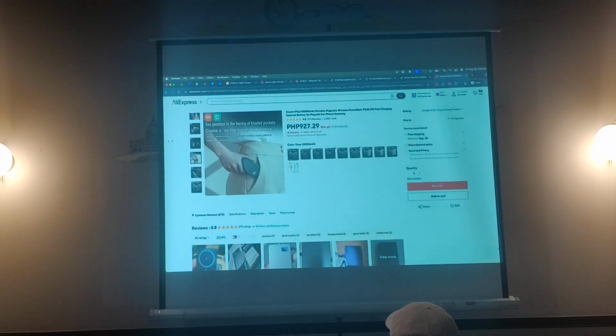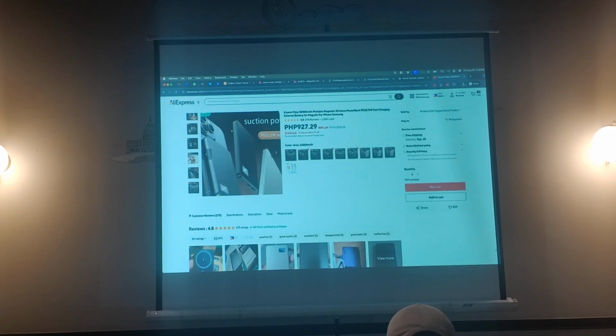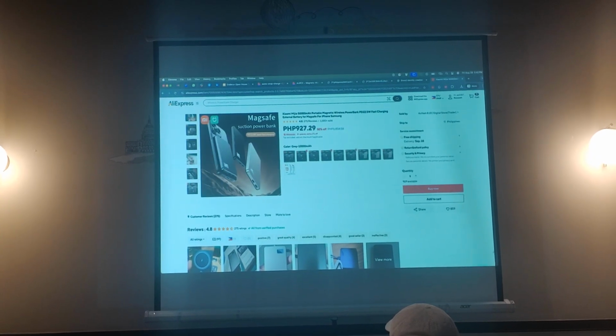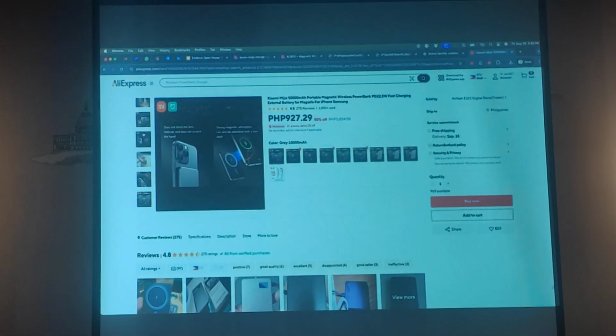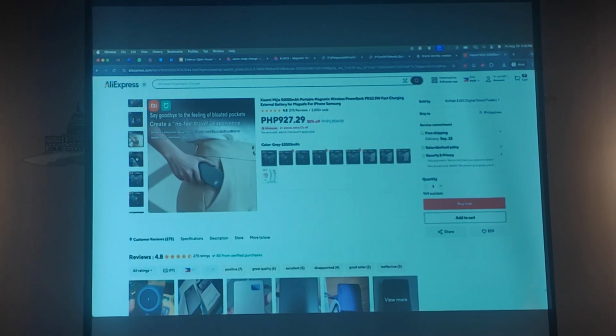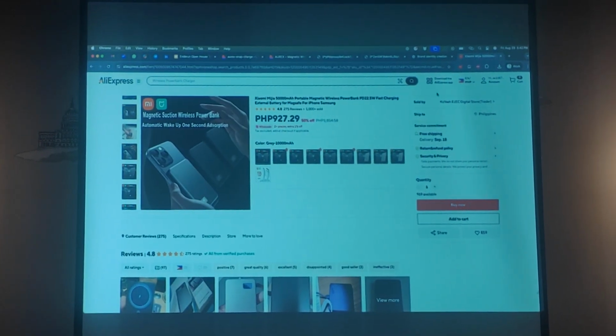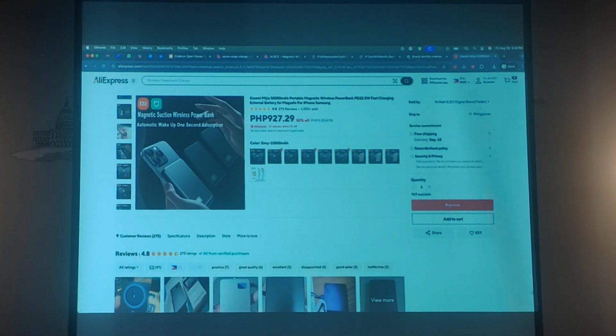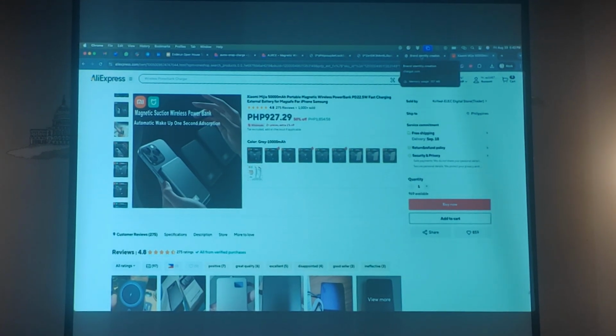I went to find a wireless power bank. A typical wireless power bank, and you can see typical Chinese branding with all the logos here, everything in bad English. And I gave an instruction to ChatGPT 5.